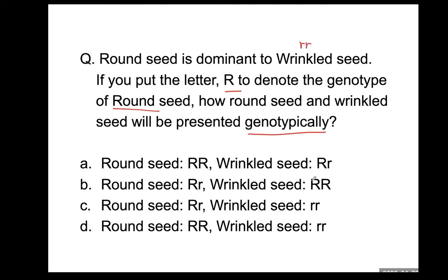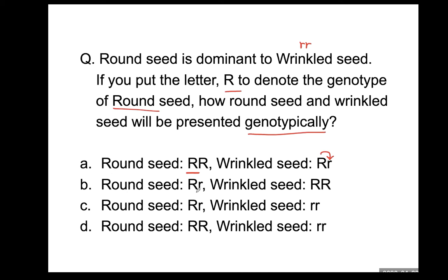If they have large R, small r, then this large R is dominant. This dominant allele suppresses small r, so it will show round seed. So one dominant allele is enough to show the dominant phenotype. Since there is no large R, it shows the recessive phenotype. Therefore, A is not correct.